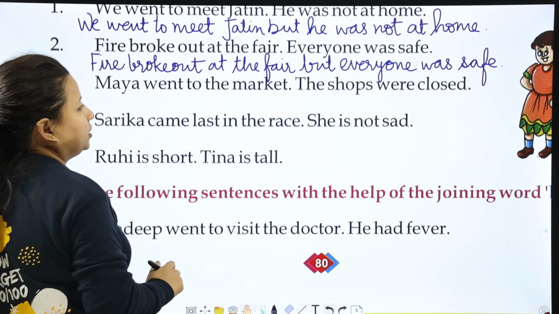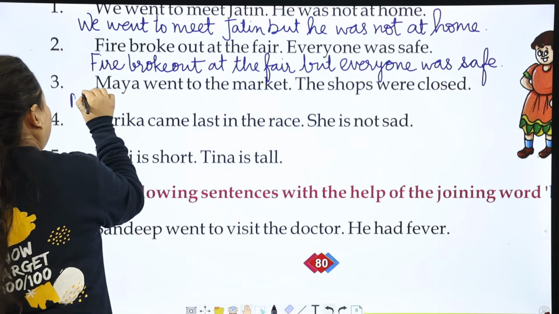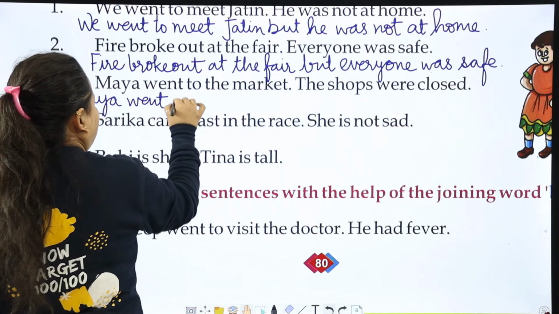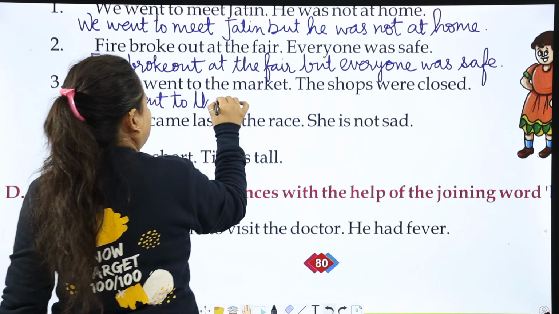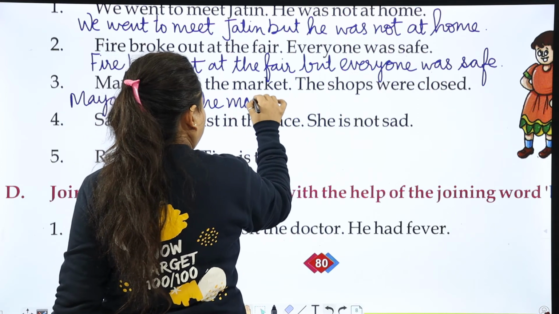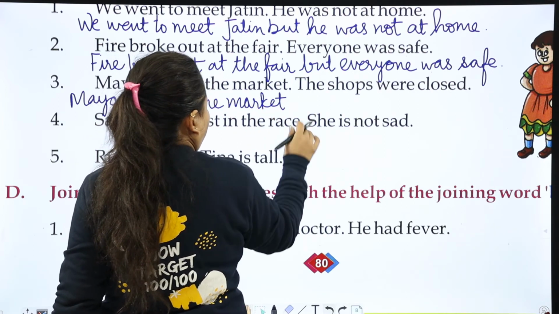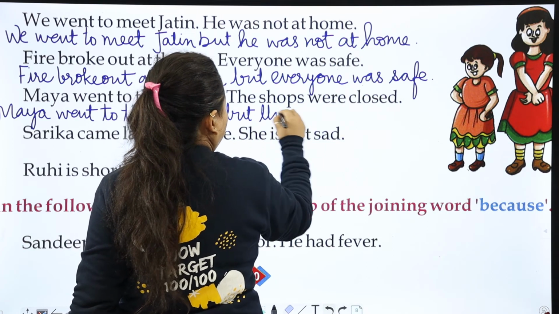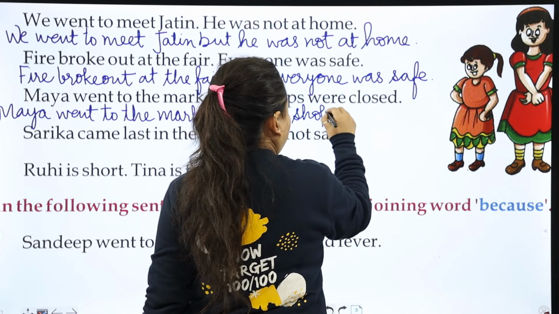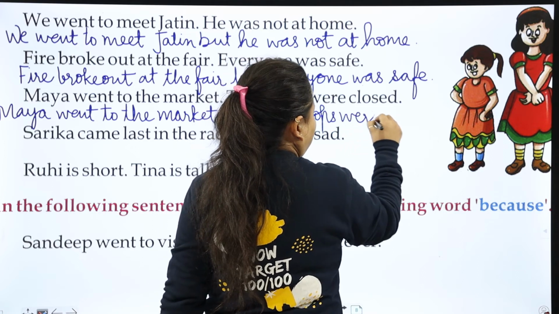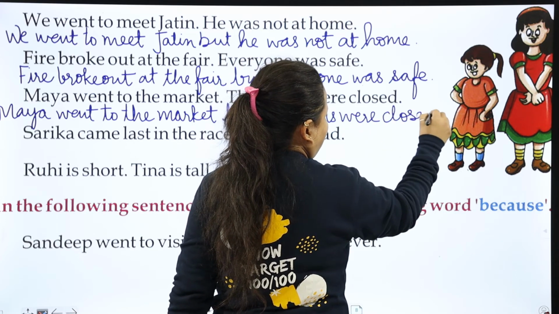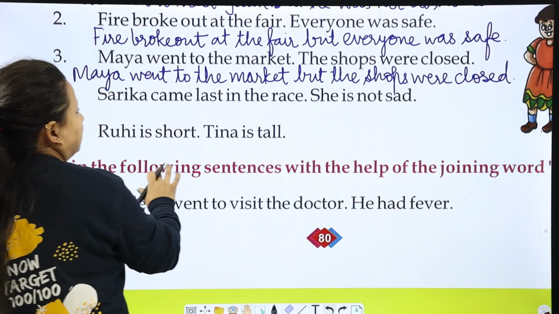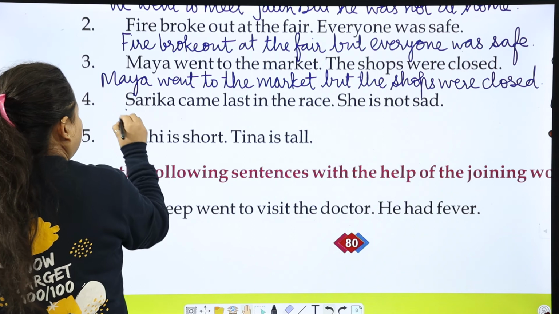Maya went to the market. The shops were closed. Maya went to the market, but the shops were closed. Sarika came last in the race. She is not sad.